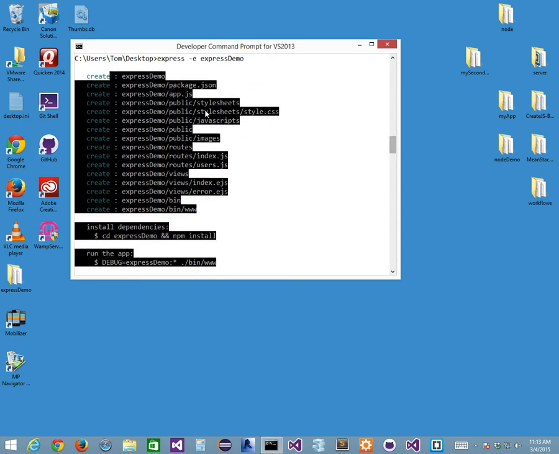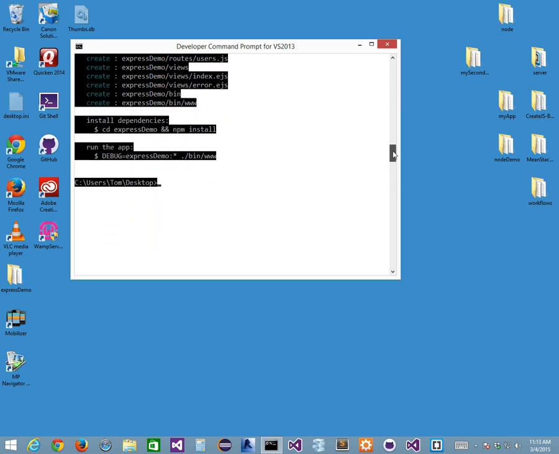It gives me a public folder, a routes folder, and a views folder. There's your MVC right there, right? A bin folder with a www folder inside of it, right? And inside of that, a www file actually. And inside of that it says, do these things. Look what it says here. Do these things. It says, go cd express demo and npm install.